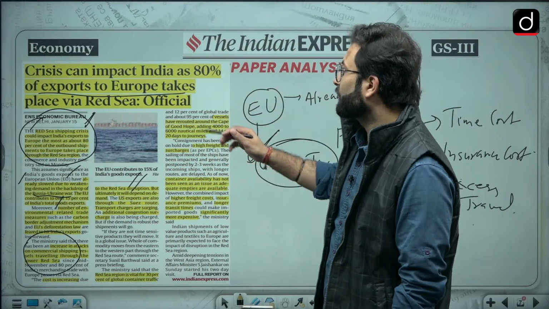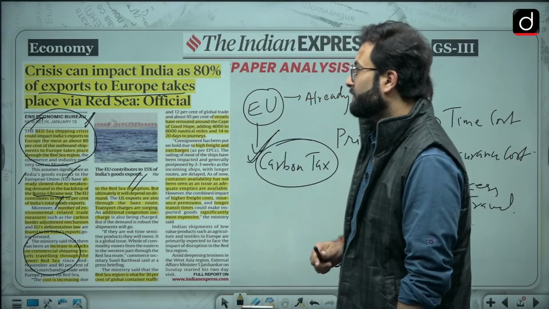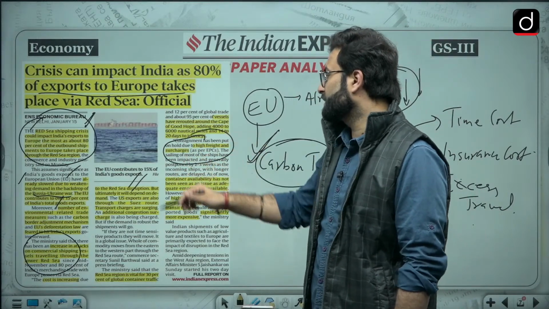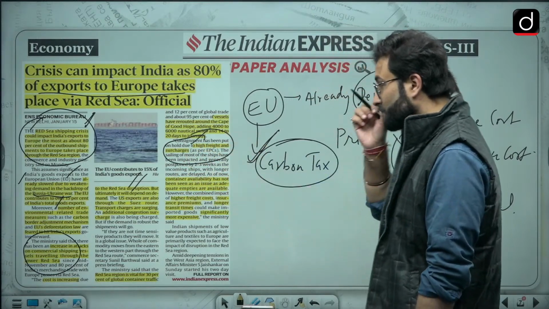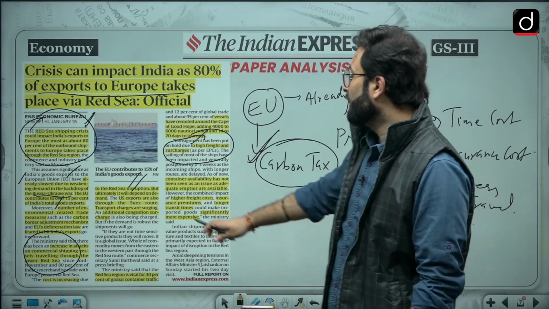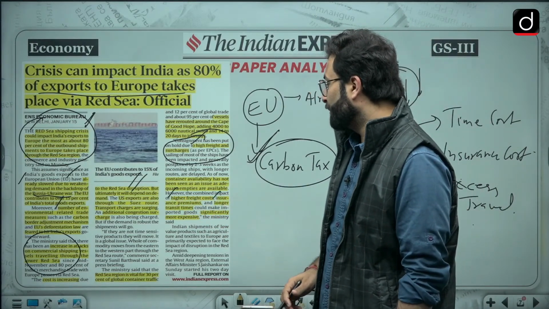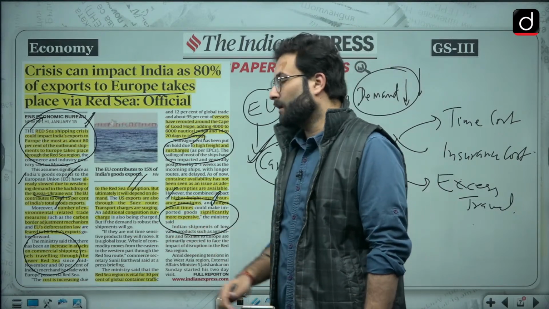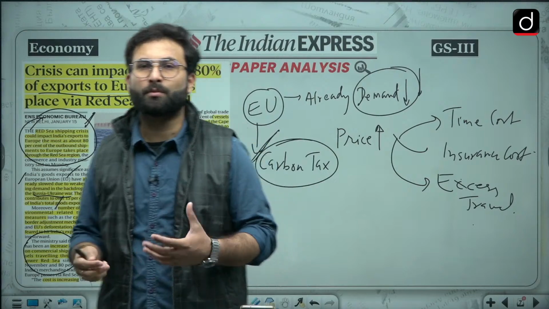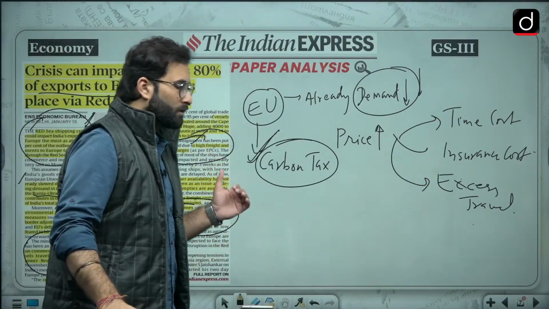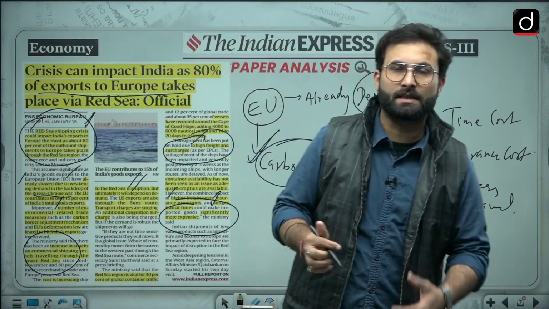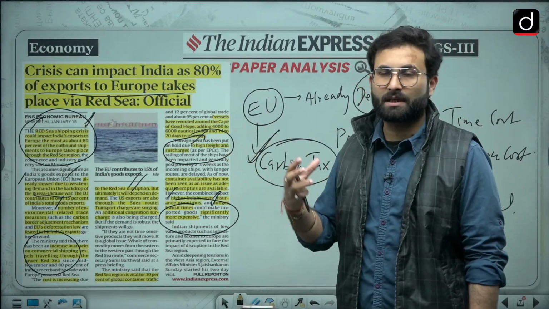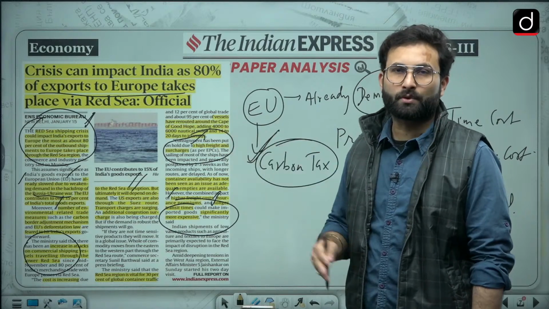All these things are related to the crisis in Red Sea. We have discussed that high freight and surcharges will be there, insurance premiums, longer transit time, which will significantly make the exports or imports more expensive. So that is about the crisis in Red Sea, and India might also face issues because of this, because we have 80% of export to Europe through this particular route.